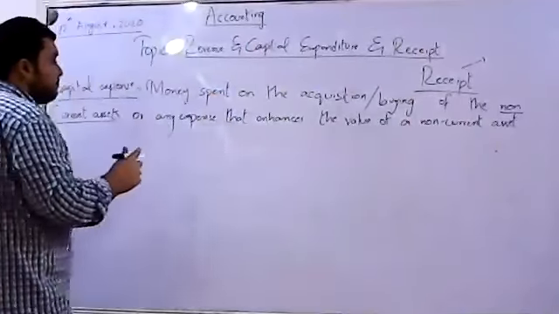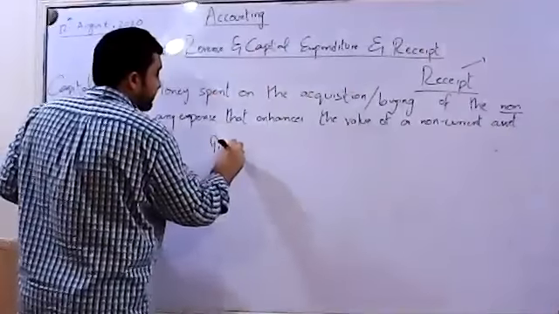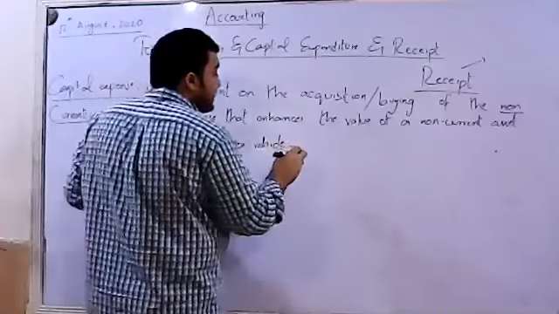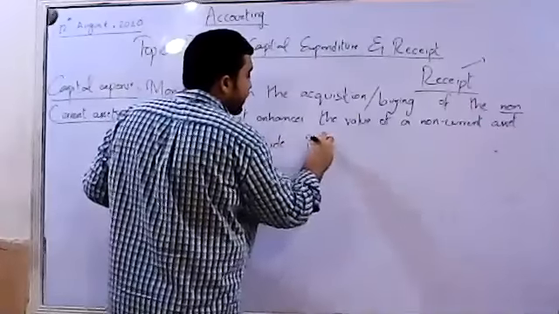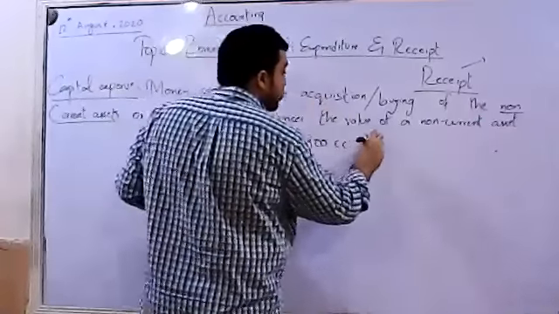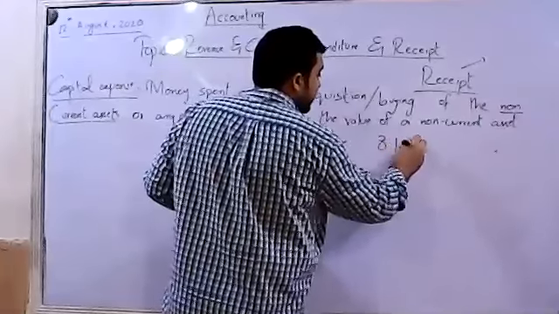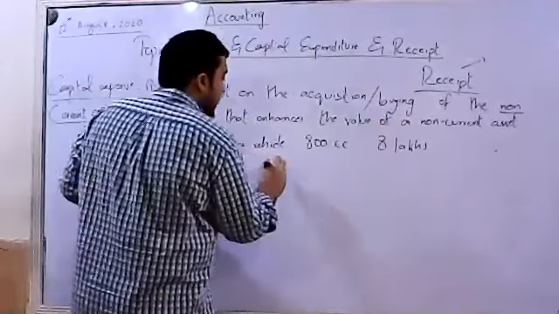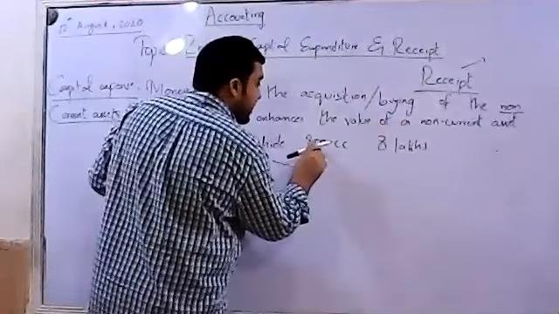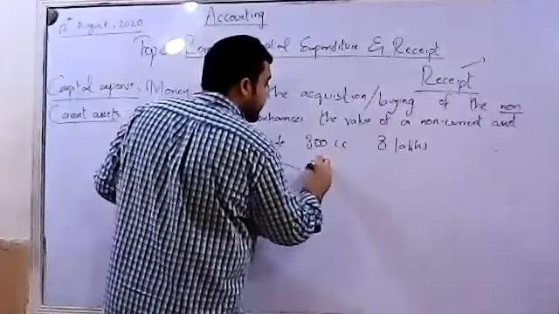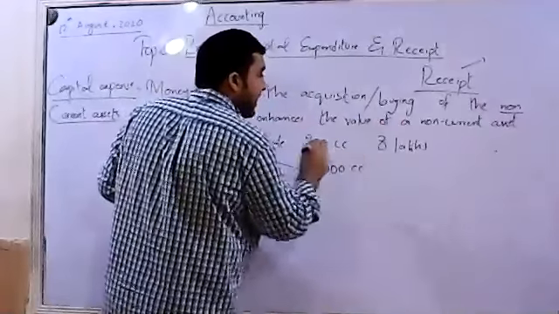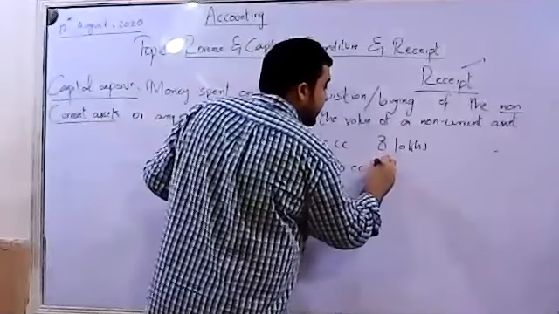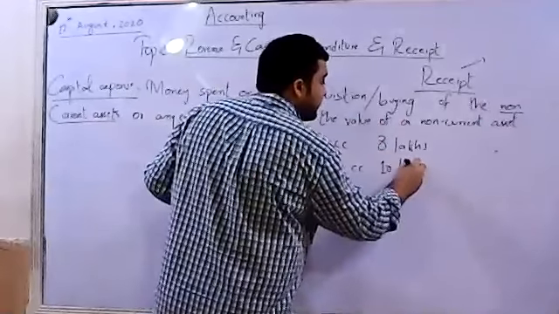For example, there is a motor vehicle, right? It already has an engine of 800 cc and it can be sold for 8 lakhs, right? What have we done? For example, we changed this engine from 800 cc to 1000 cc in that car, and now that same motor vehicle can be sold for 10 lakhs.